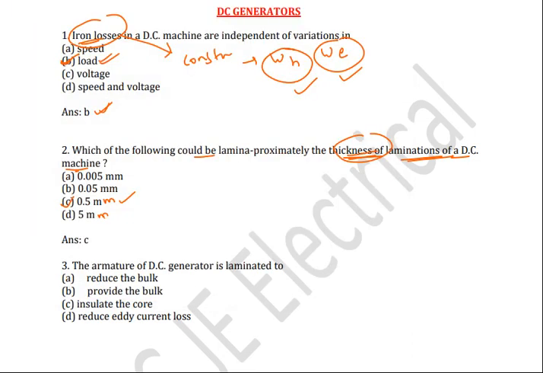See the next question. The armature of DC generator is laminated to which one? Reduce bulk, provide bulk, insulate the core, reduce the eddy current losses. The correct answer is, just now we have discussed, it reduces the eddy current losses. DC generator laminating sheet thickness is 0.5 mm and it is used for reducing the eddy current losses.